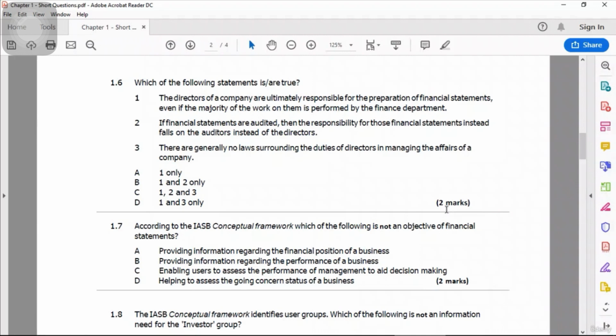Statement number 3, there are generally no laws surrounding the duties of directors in managing the affairs of a company. This is also wrong, because there are laws. When you study your paper F4, which is business law, you will see legally what directors are bound to, and what they can and cannot do. So there are limits on their authorities and on their responsibilities. So there is a law. Statement number 3 is also wrong. So only option number 1 is correct, which means that our answer choice is A, which says 1 only.